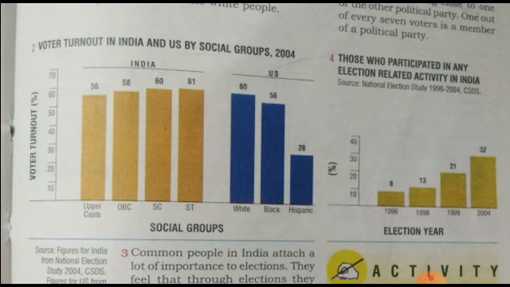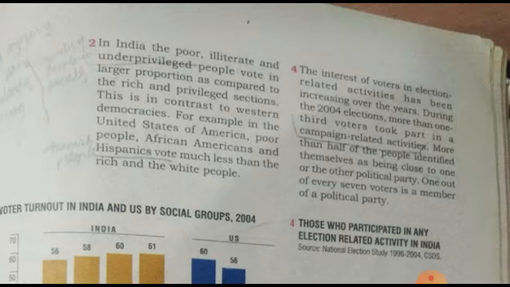And if we consider the US, which is indicated by the blue color, white turnout is 60%, then black 56% and Hispanic only 28%.